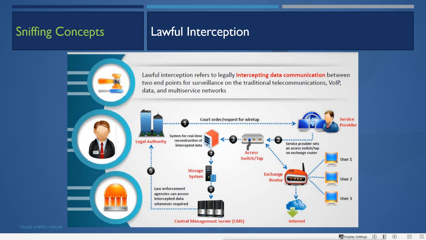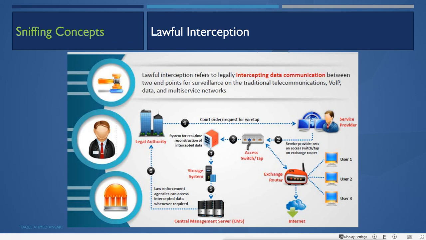So the data is going through them, and they can see our data, but because of the contract they can't see it, because it is illegal. When we purchase these things, when we get the leased line, or these telephone or broadband connections, we are actually getting the consent that they will never see our data. It is their responsibility to protect our data in between. But lawful intercept means what? It can be used by law to do the intercept.